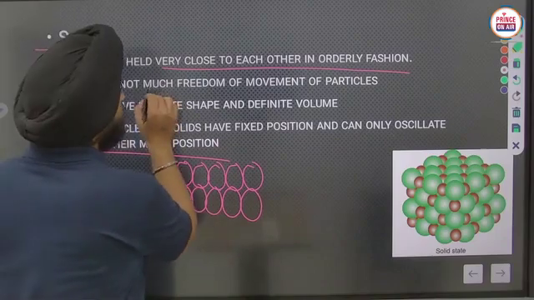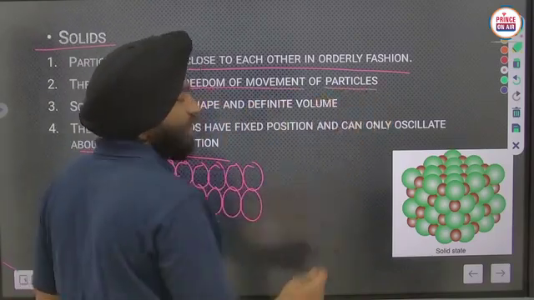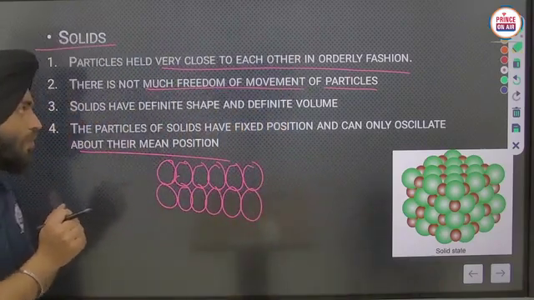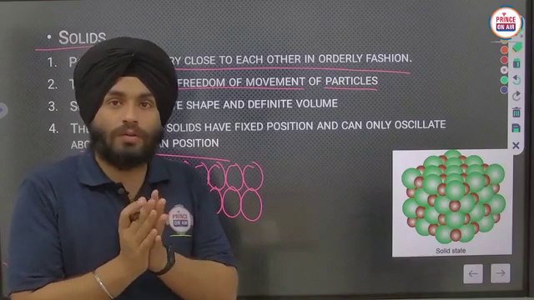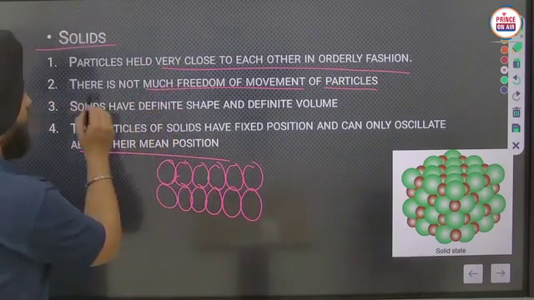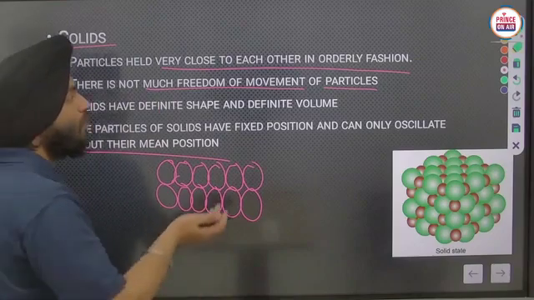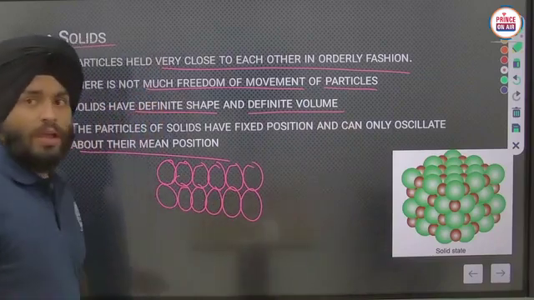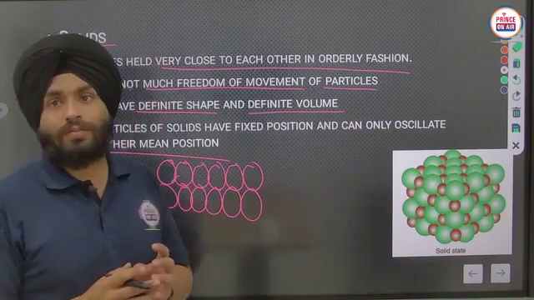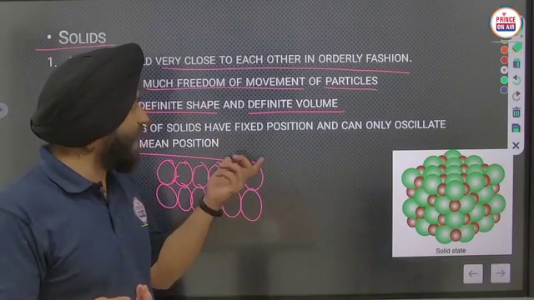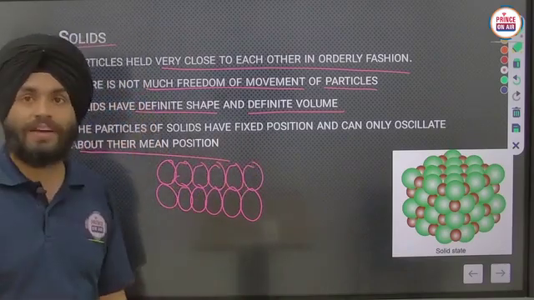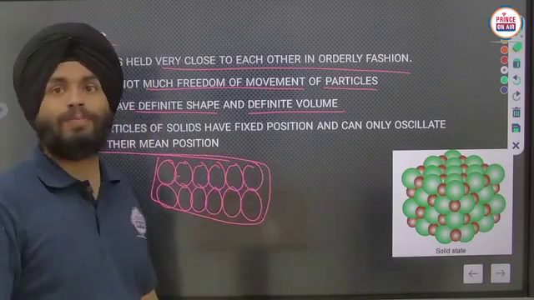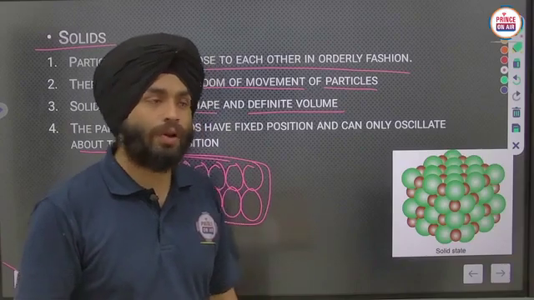There is not much freedom of movement of particles, because they have a strong force of attraction, so they will not move apart. So they do not have much freedom to move apart. Solids have definite shape and definite volume. If they have fixed positions, they can't move apart, so in that case they will have definite shape and definite volume. Definite volume, in that sense, means they have a definite, unchangeable boundary.